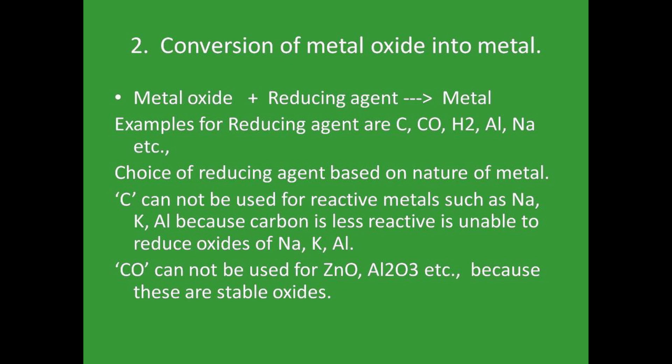We can't use carbon monoxide with zinc oxide and aluminum oxide, because zinc oxide and aluminum oxide are stable oxides, and also carbon monoxide is less reactive when compared to zinc oxide and aluminum oxide, so it can't reduce them. So the usage of reducing agent is based on the nature of the metal.